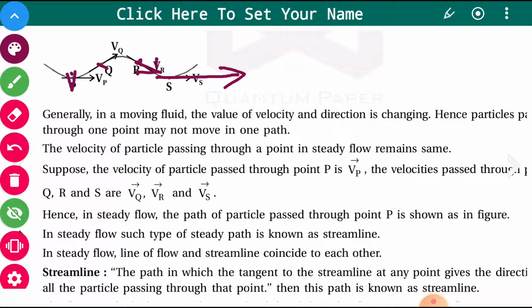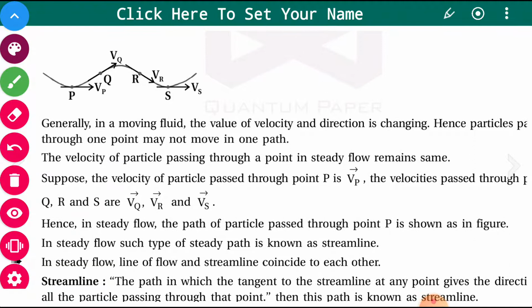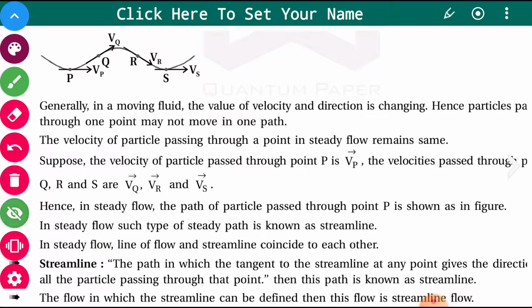In steady flow, such a type of steady path is known as a streamline. Try to understand, the velocities at different points are different. Say for example you have a particle at point P and it is moving on this particular path.